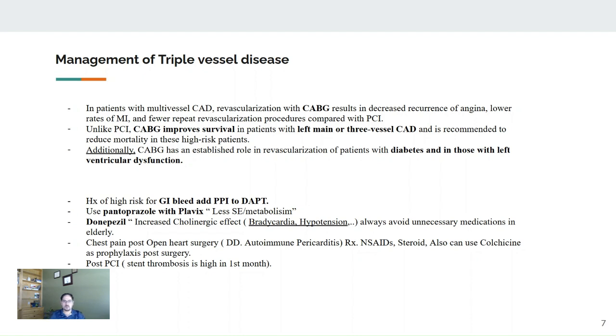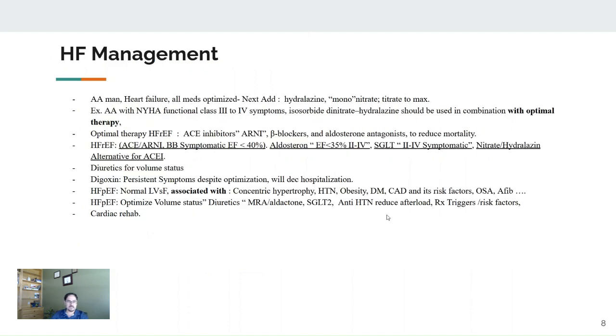You will have some questions about autoimmune pericarditis, either Dressler or early Dressler, after an MI or after open heart surgery. For treatment, most of the time we use NSAIDs. You can use some colchicine, as prophylaxis as well, even after the surgery. Steroid would be the last resort there. For post-PCI stent thrombosis, they may ask about the timeline. It's usually after the first month that we see more late stent thrombosis.